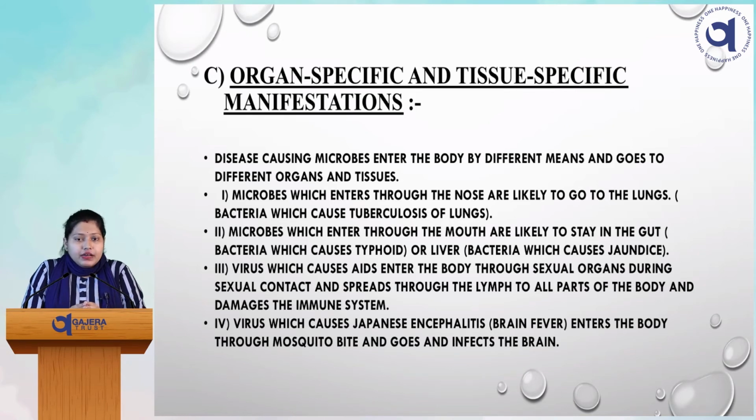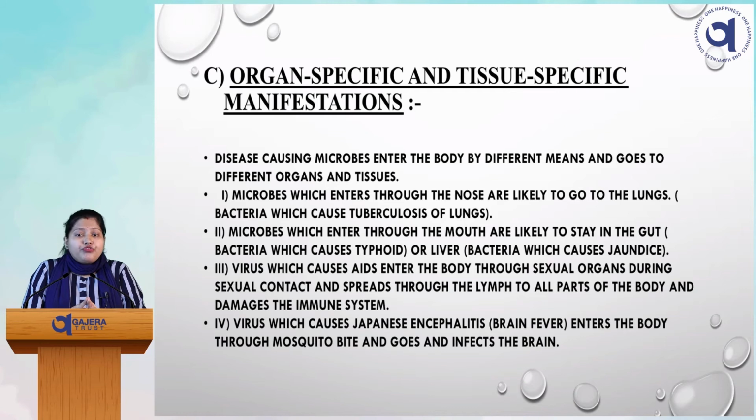So for example, microbes which enter through the nose are likely to go to the lungs. Now it's a very common example, you can see we are wearing masks for the corona disease, right? In case of corona, the virus directly attacks the lungs because the path is our nose. So whenever the virus enters through our nose, it will go to the lungs, and lungs will be the target organ for that virus.